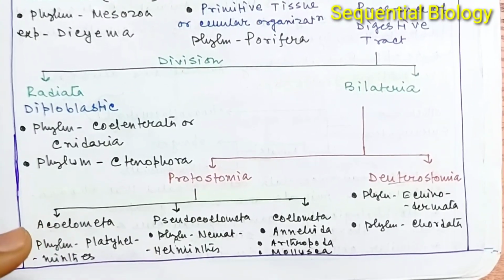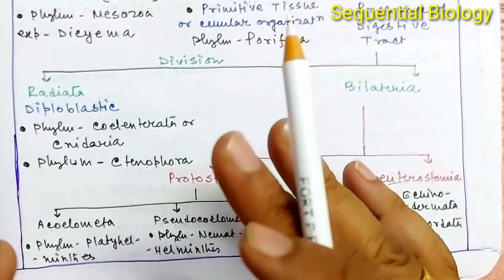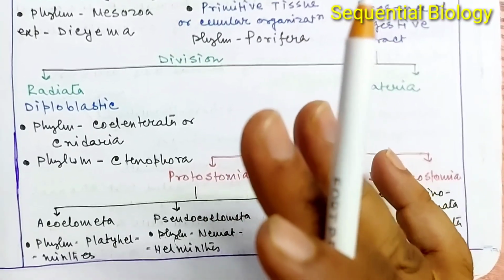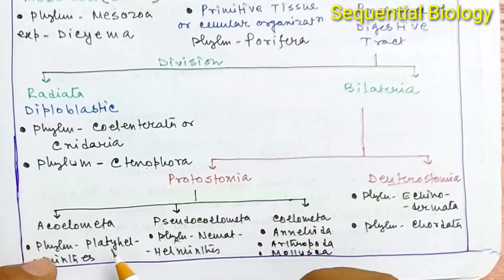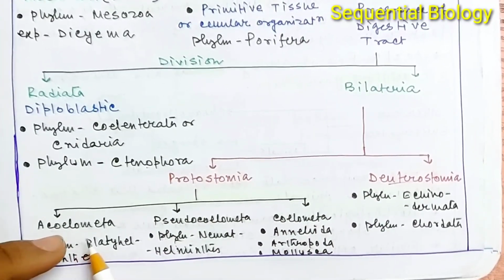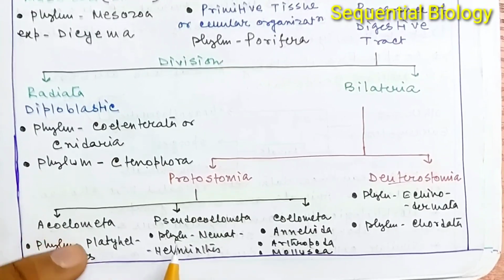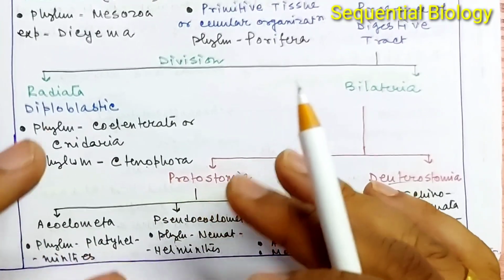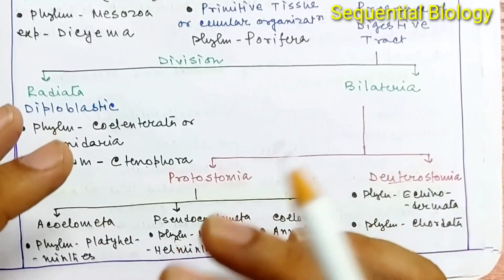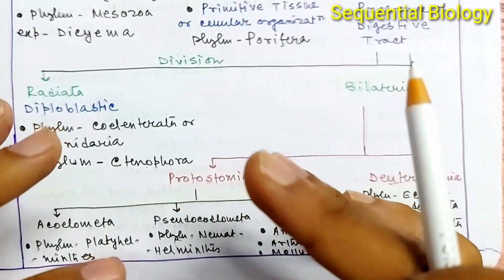Okay, so the coelom is a body cavity which is present in between the gut wall and the body wall, and which is also lined by the mesoderm. But in this phylum, no coelom can be found, so they are regarded as acoelomata. Okay, and the pseudocoelomata. The pseudocoelomata is a type of body cavity whose internal layer is covered by endoderm and the outer layer is covered by mesoderm.